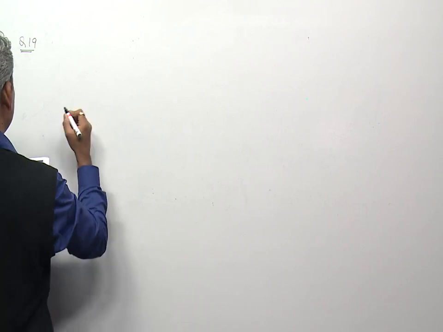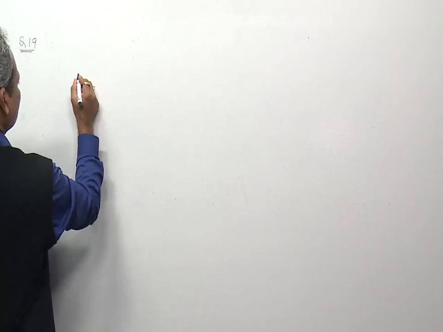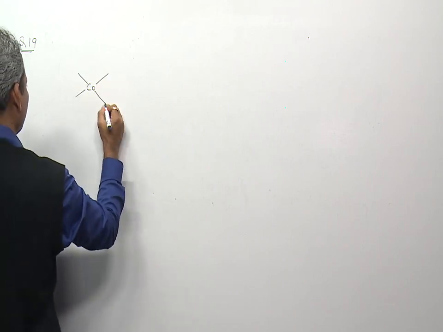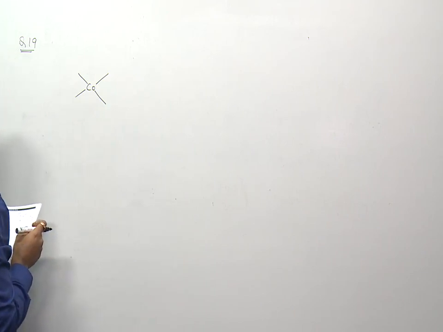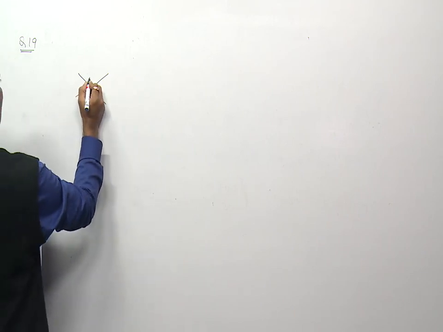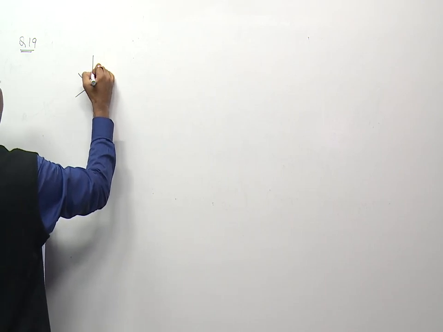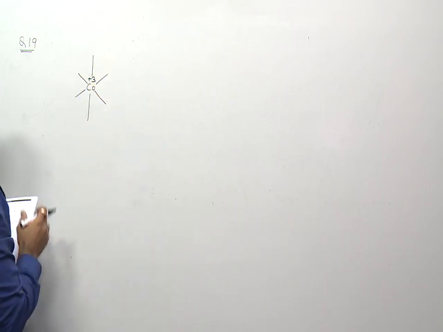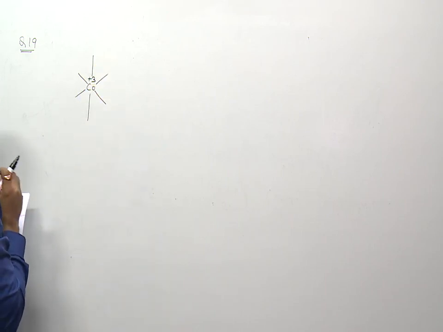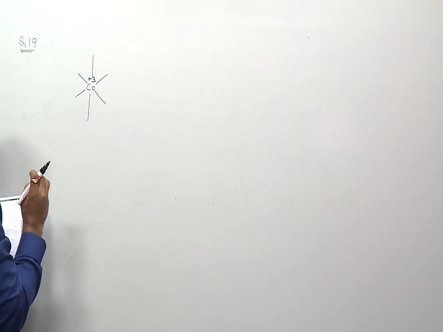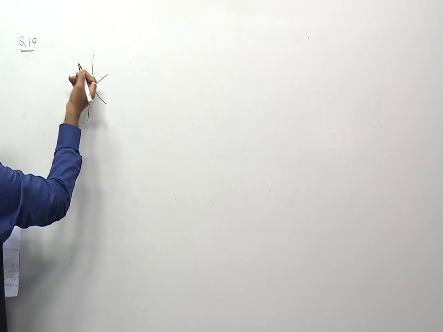So in question number 19, option A is cis [Co(en)2Cl2]Cl. If we draw the structural formula for this complex having coordination number 6, it is cobalt +3. It is in cis form, so the cis arrangement is because of the arrangement of Cl.